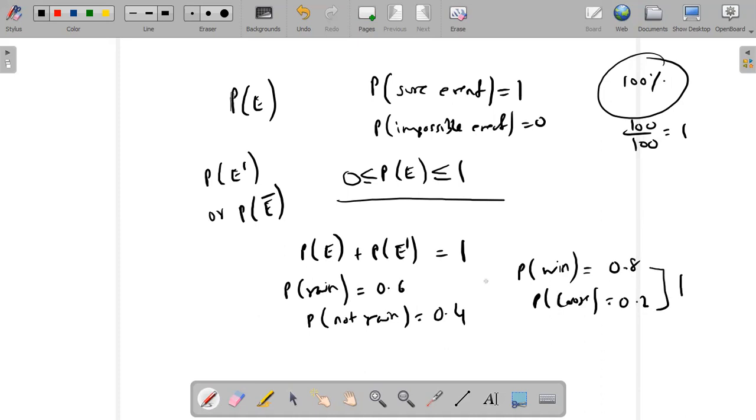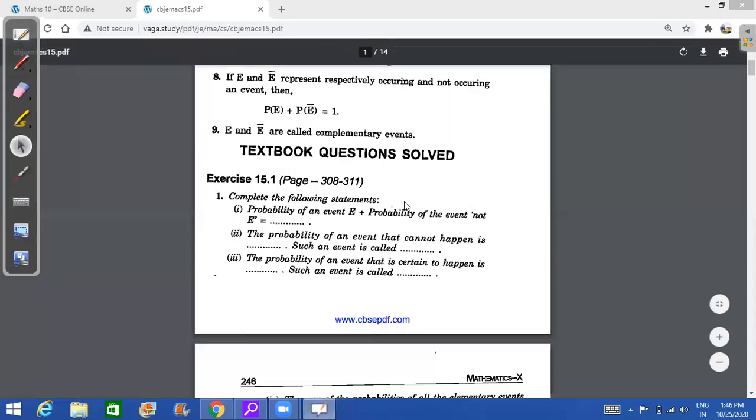So always remember this total has to be 1. So P(E) plus P(E dash) is always equal to 1. So the probability of an event happening and the probability of the event not happening will always be equal to 1. You can denote this. The probability of an event that cannot happen is always 0, and such an event is called an impossible event.